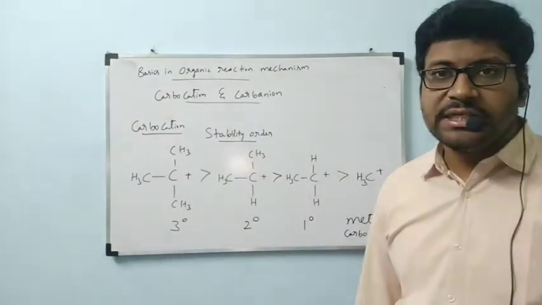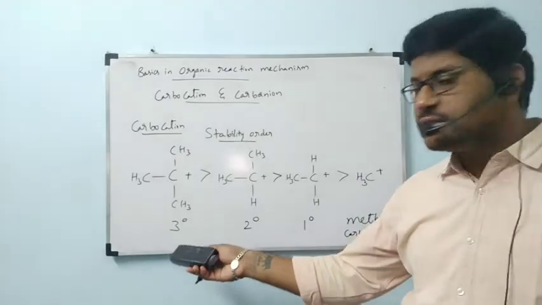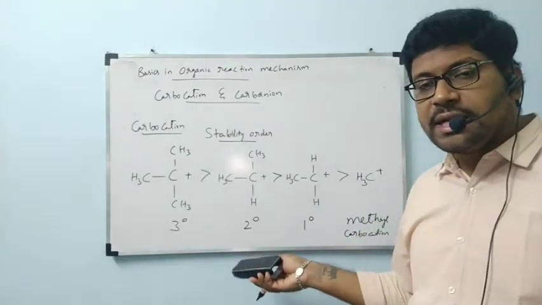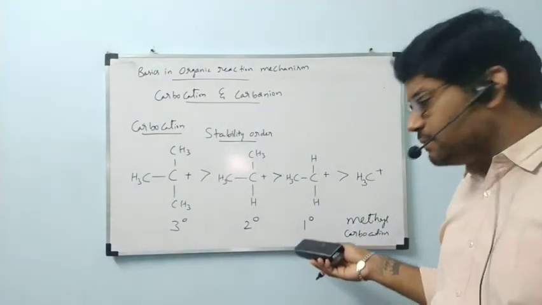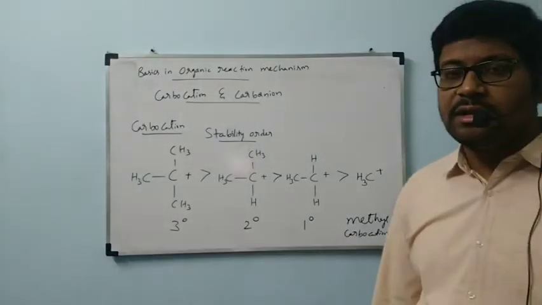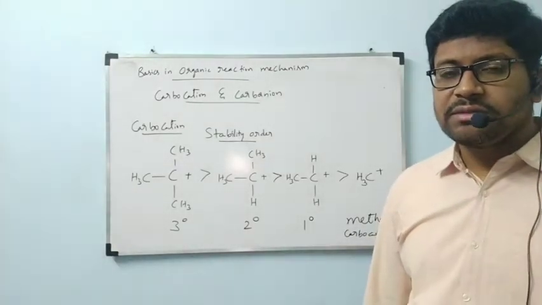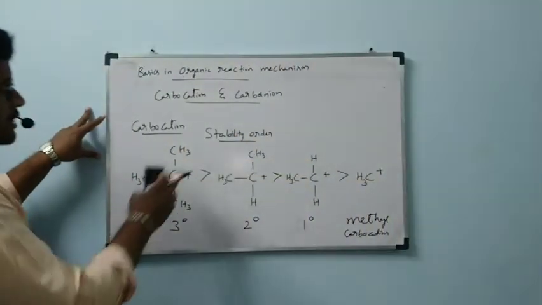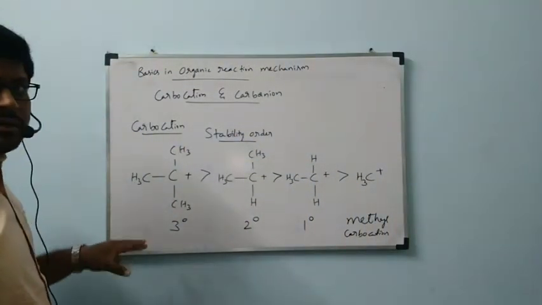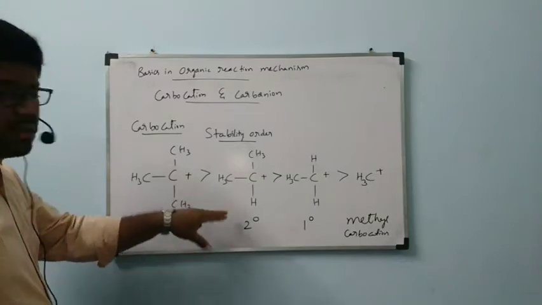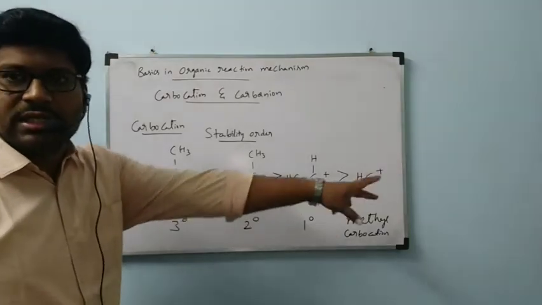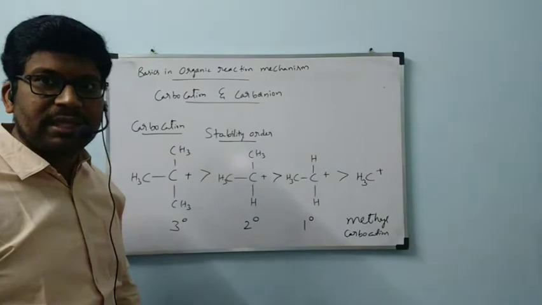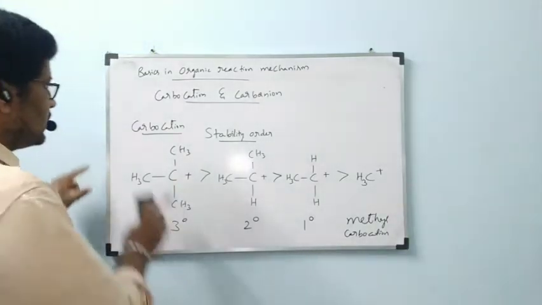Tertiary carbocation is more stable than secondary, secondary is more stable than primary, primary is more stable than methyl carbocation. Note down this neatly. This is the stability order. Tertiary is highly stable, next secondary, next primary, and least stable is methyl carbocation.